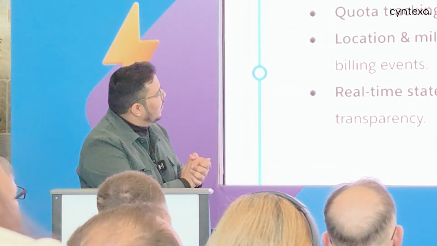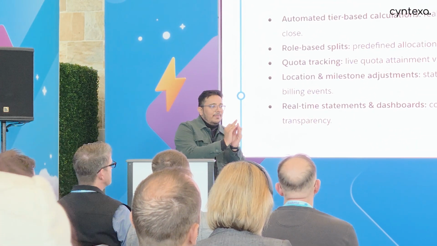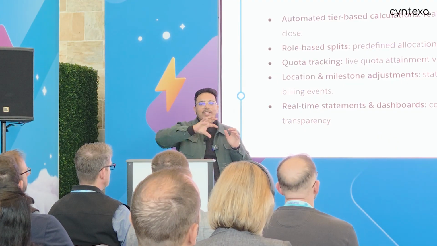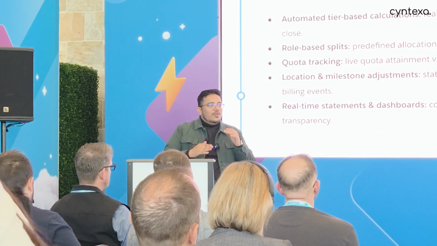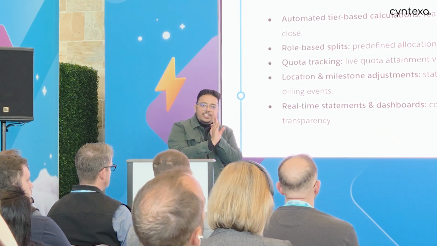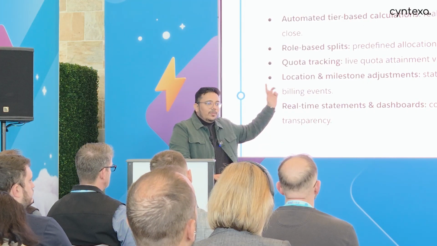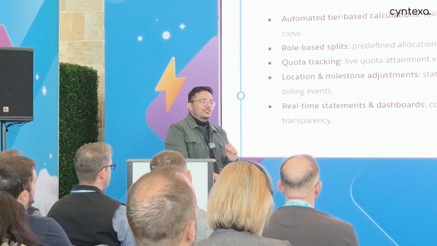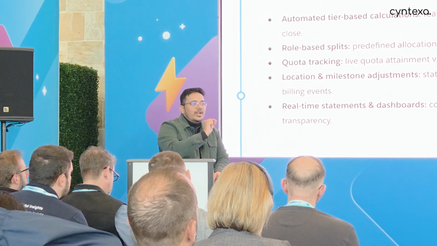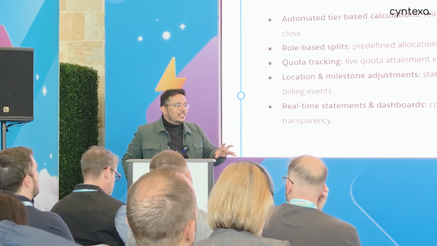So first of all, what happened was automated tier-based calculation. Whenever a sales rep is creating an opportunity and adding all those products, providing all of that detail, whether it's a multi-year deal, whatever it is, they were able to see in real time on the opportunity page itself how much incentive I'm going to get from this deal. They were able to get that clarity. So if they make any changes, like instead of providing this type of battery, if I provide that type of battery, my incentive would be this much. They had real-time updates right there.